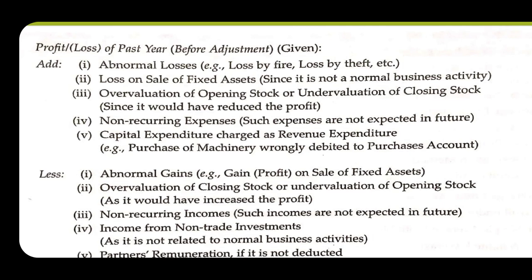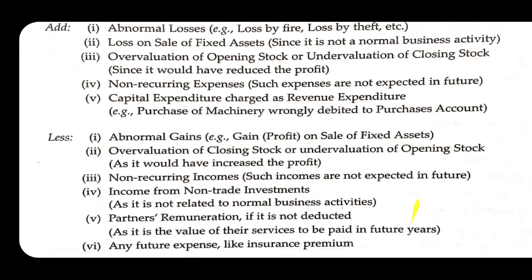And last point is capital expenditure charged as revenue expenditure. For example, purchase of machinery wrongly debited to purchase account, so it should be added back because it is not a revenue expenditure, but it is treated in the previous years by the seller as revenue expenditure. So we will add it in the profits given to us to find out the correct value of goodwill.